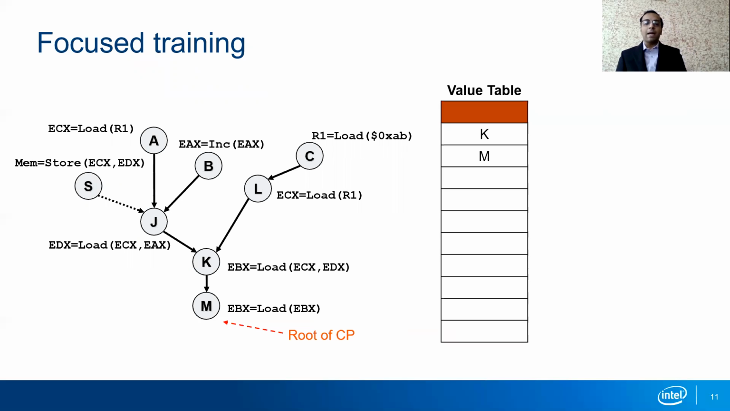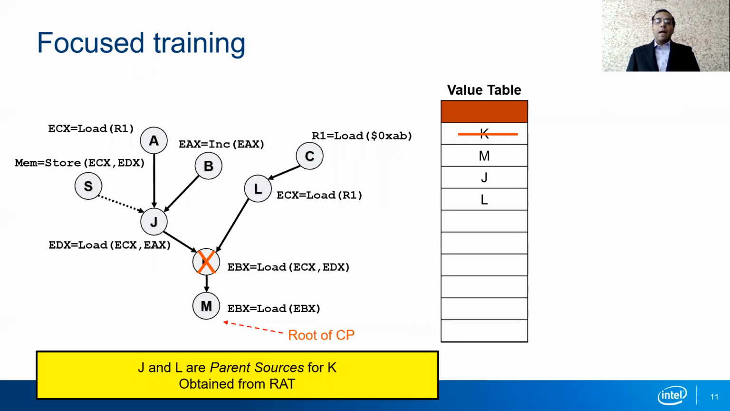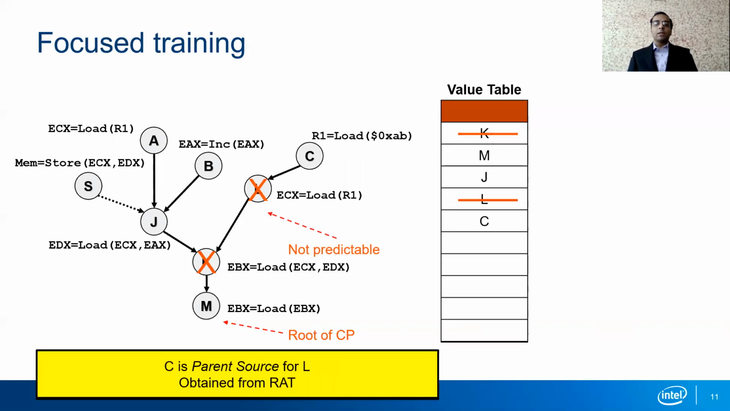We have also added its parent source K to the value table, and we now begin focus training from this point. The prioritized training for instructions K and M, and suppose instruction K is found to be not predictable, then we use the RAT to find its parent sources, which are J and L, and we add them to the value table. Subsequently, K is also invalidated, and the predictor trains for the new instruction. If we now find that instruction L is not predictable, then we again use the RAT to find its parent source C and add it to the value table.